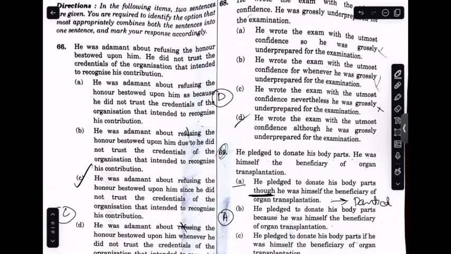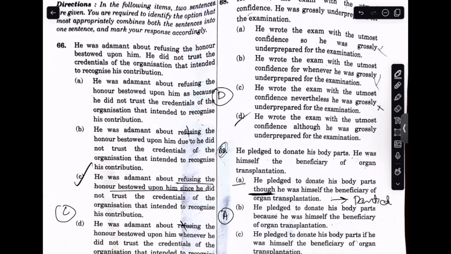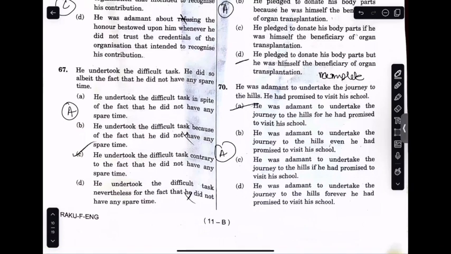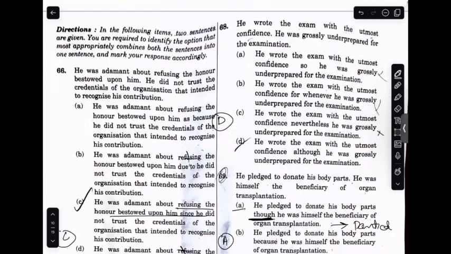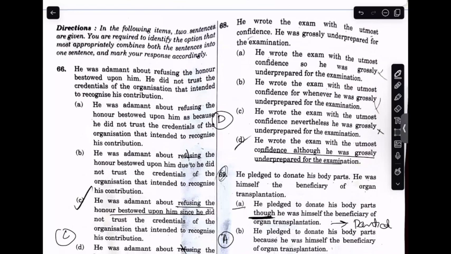66th, he was adamant about refusing. This would be Charlie. 67th would be Alpha. He undertook the difficult task. Now, in this case, this would be Charlie, contribute. 68, the answer would be Delta. This would be the answer.